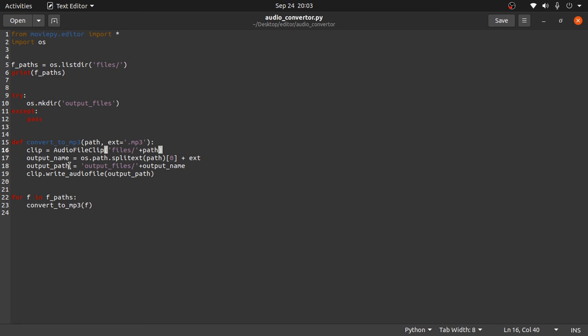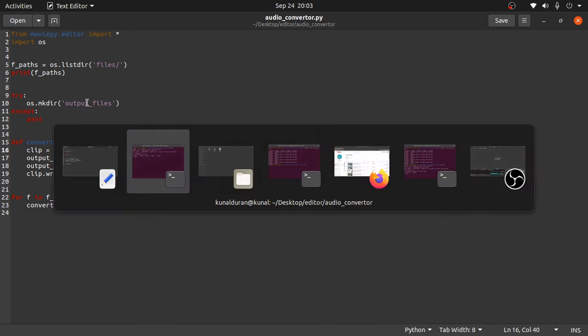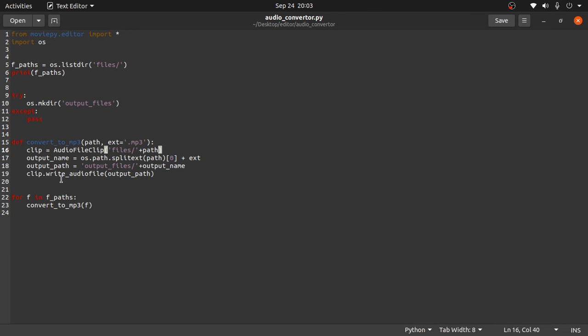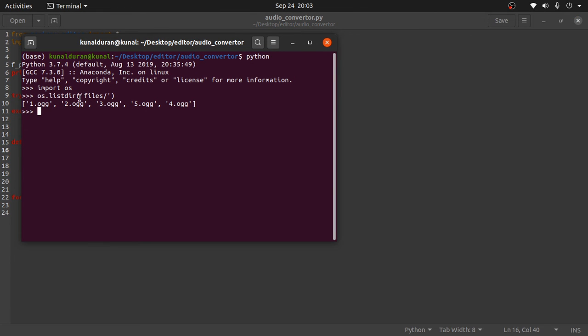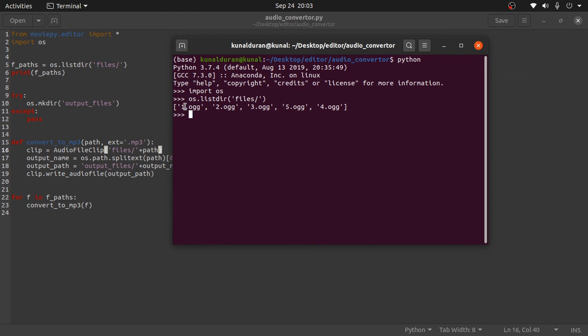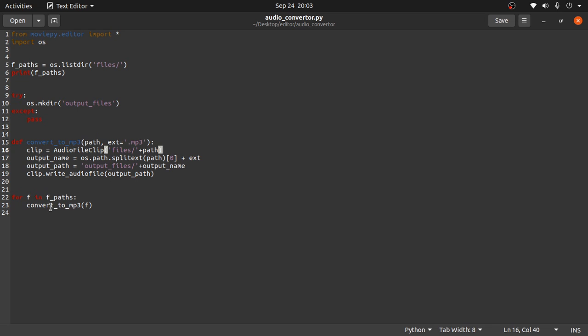Okay, so let's skip it and jump to the for loop. So what we are doing is for f in fpaths, so for each of these files we are, in the first loop the f variable will be set to 1.ogg, and then we are invoking this function and we are passing this f variable to here. So next what will happen is 1.ogg will open in the first for loop.